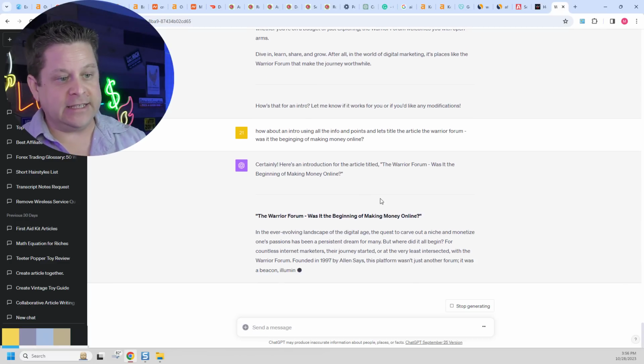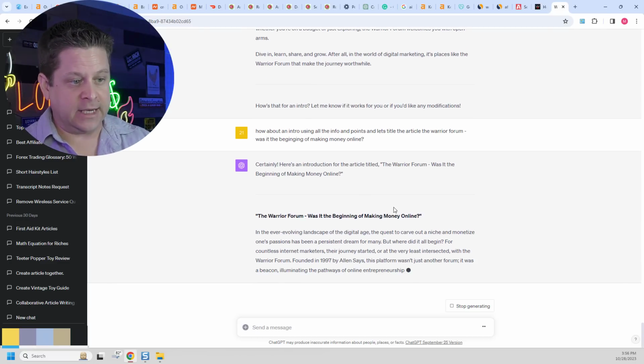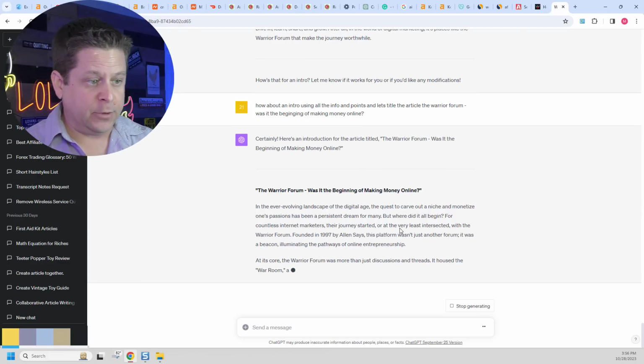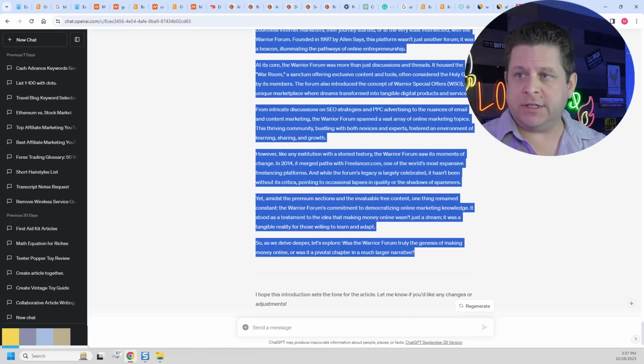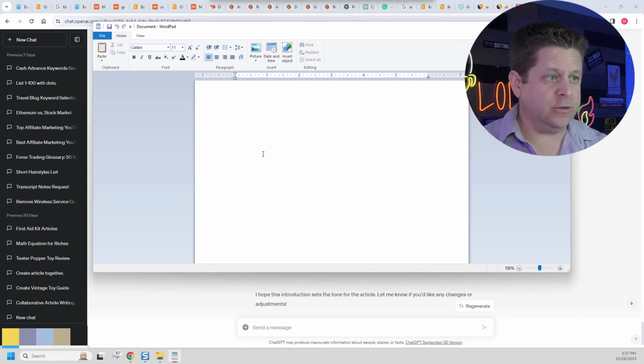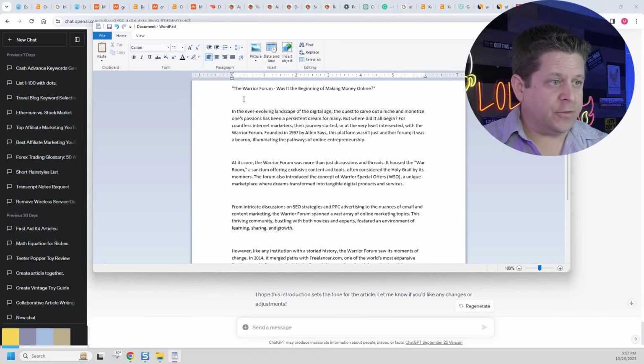And we're seeing that it is changing it a little bit for us, talking about what these people did, how they started it, how it worked, and everything like that. Okay, so now we have a good start. Now we'll put this into our WordPad so we can see where we're at. So we have the Warrior Forum was at the beginning of making money online.